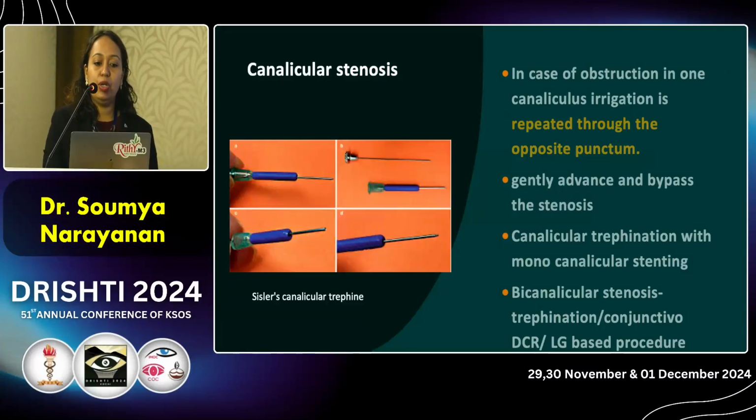So if there is a canalicular stenosis, we have to repeat the syringing through the other opposite punctum to see the patency of the NLD. So gently advance and try to bypass the stenosis. If that is not possible, we have to go for canalicular trephination with monocanalicular stenting. So for bicanalicular stenosis, we can try trephination, conjunctival DCR. If everything fails, we can do lacrimal gland based procedure like Botox injection.